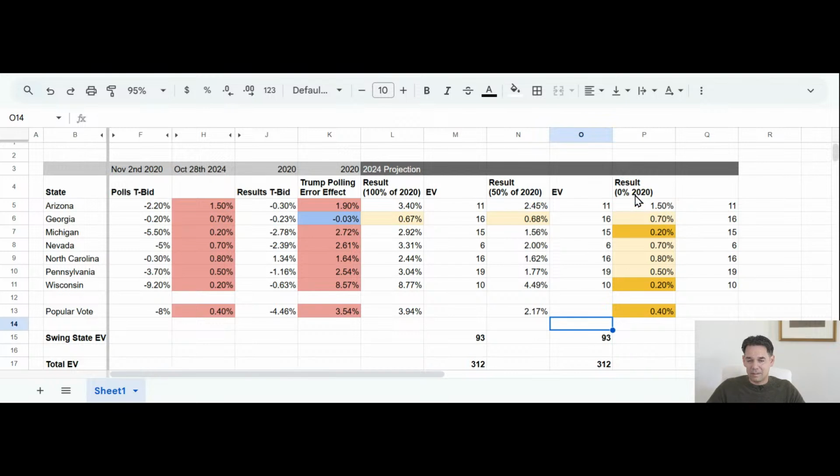Let's assume the third scenario, that actually the polling error goes down to 0%, which means the pollsters learned their lesson completely and had accurate polls this time, and everything is just completely accurate. In this case, Trump still wins with 312 electoral votes. Even if all these errors that were not corrected in 2020 from 2016 would be corrected 100%, Trump still wins 312 votes. So why do we need even the scenarios if the votes are always the same? Well, first of all, I didn't know that. I just modeled it out, and it's always 312. He always wins.